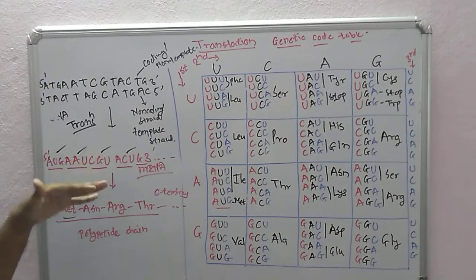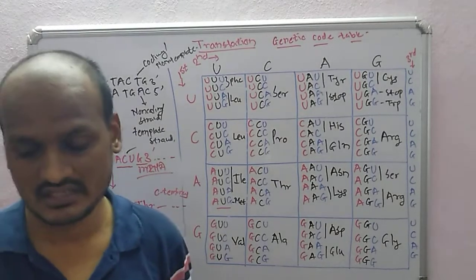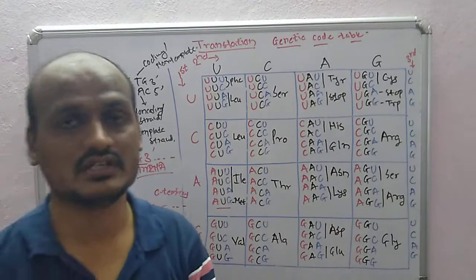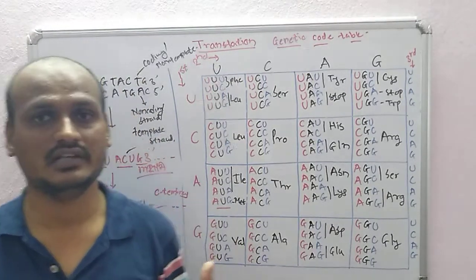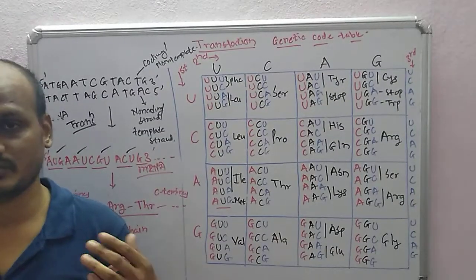For this translation process, we already know the ribosomes are involved, with a small subunit and a large subunit. We will come to that point again later. So that was in short about the process of translation.